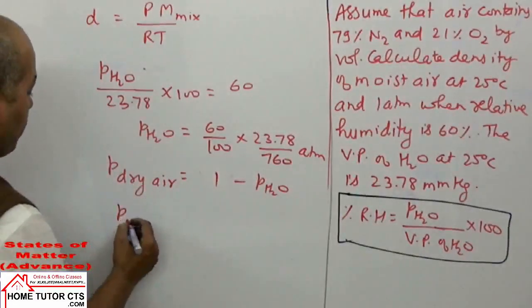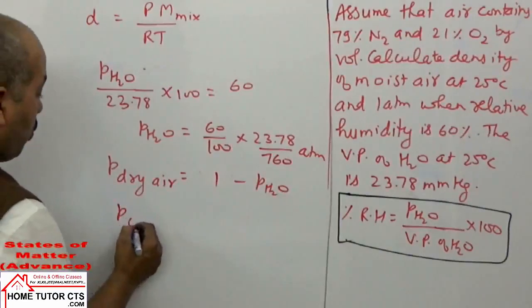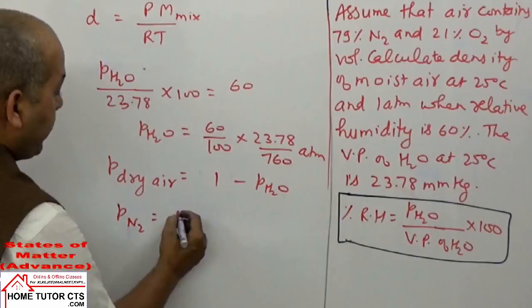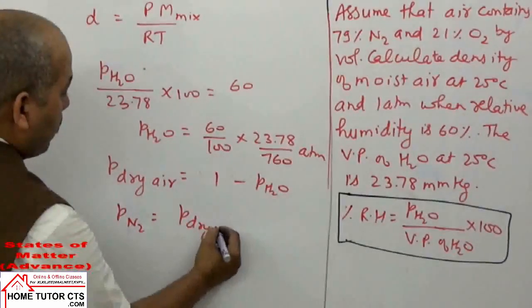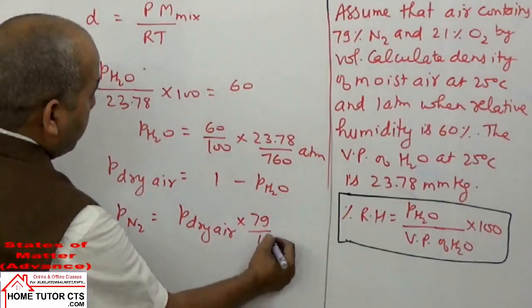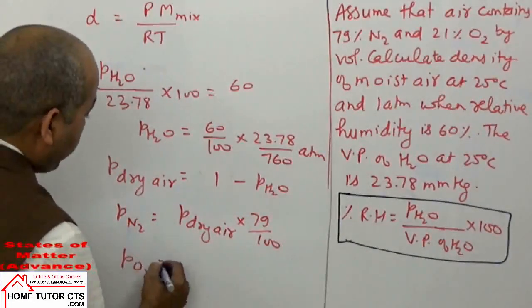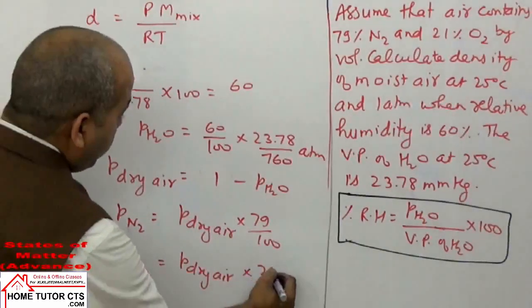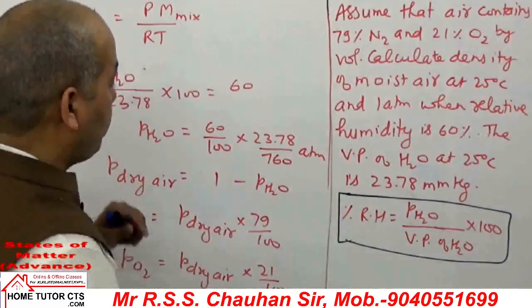and then what is P of N2 gas? It is P of dry air into 79%, and P of O2 can be taken as P of dry air into 21%. On dry basis, volume percentage is given to you.